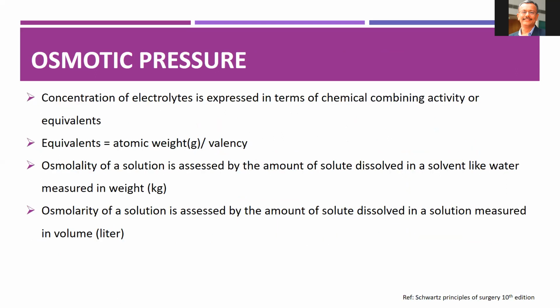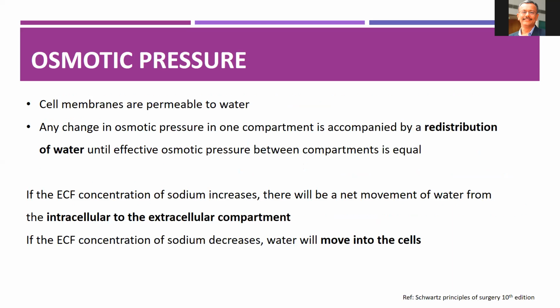The concentration of electrolytes is expressed in terms of chemical combining activity or equivalents. The equivalent of an ion can be calculated by atomic weight divided by its valency. The osmolality of the solution is assessed. It is the amount of solute dissolved in 1 kg of solvent, whereas osmolarity is the amount of solute dissolved in 1 liter of solution. Cell membranes are permeable to water.